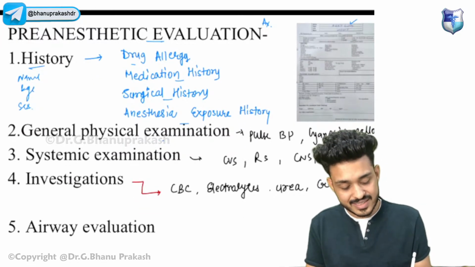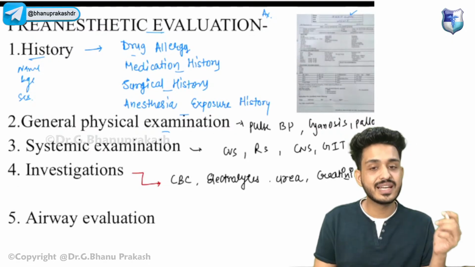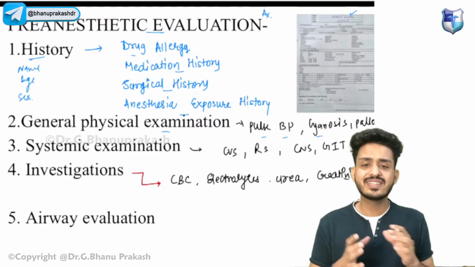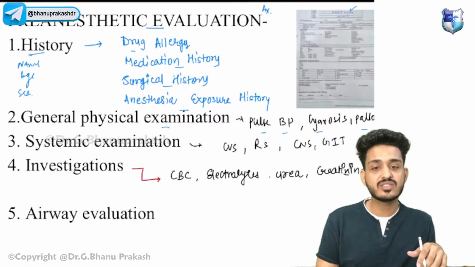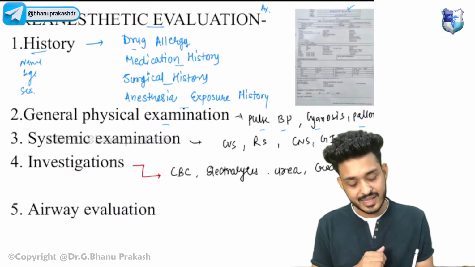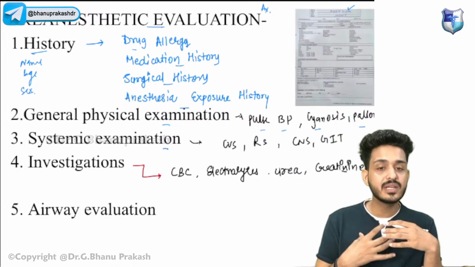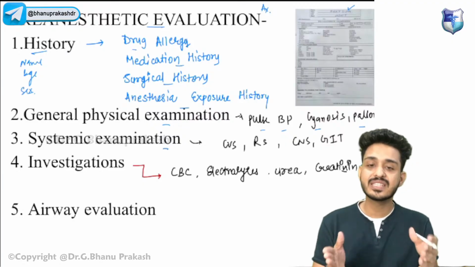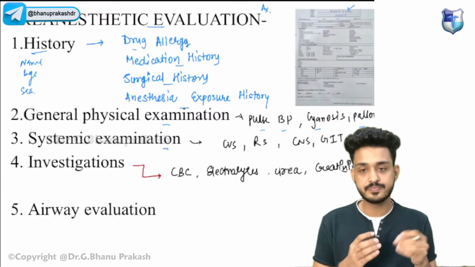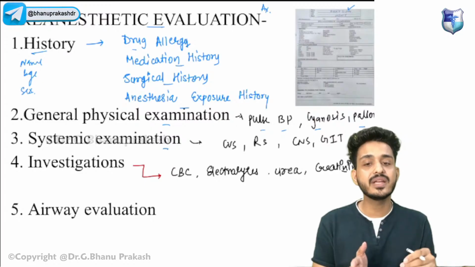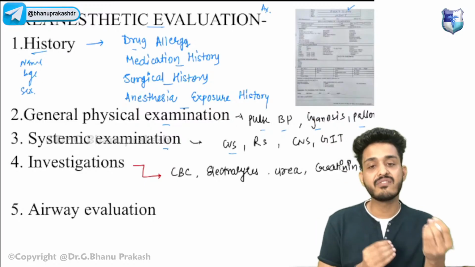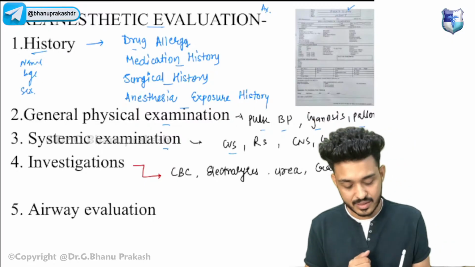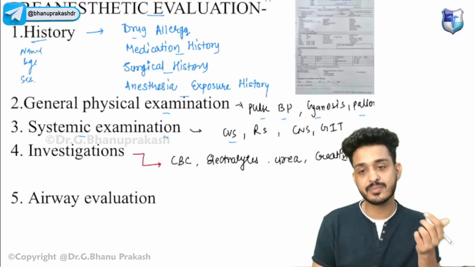Now the second thing that they will do is your general physical examination. They will be looking for your pulse, your BP, cyanosis, pallor. Is there any problem on the physical examination? So that is your general physical examination. Then they will go for systemic examination. They will be checking CVS, respiratory system, CNS, GIT, because there are some drugs that will have a particular effect on, for example, the excretory system or the hepatobiliary system. That is why they are doing the systemic examination.